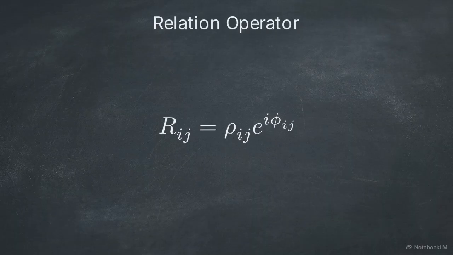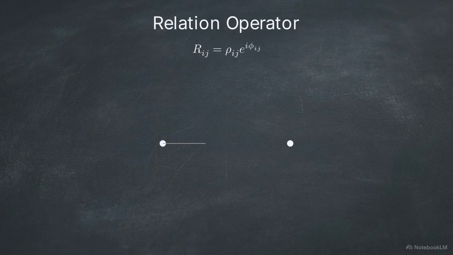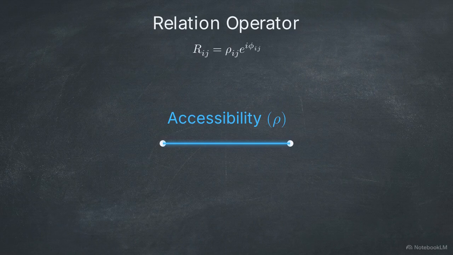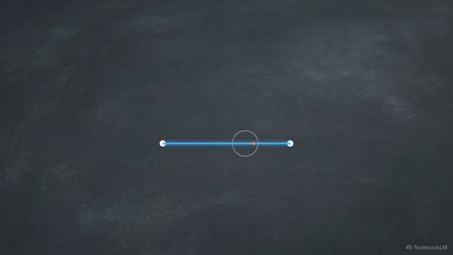This brings us to the relation operator. Before anything physical can manifest, 2 isolated points must establish a connection. The first variable of relation is accessibility, or ρ. This measures the strength of the bond between the 2 points. The second variable is phase, or phi. This represents the mathematical ordering or the specific spin of that connection.